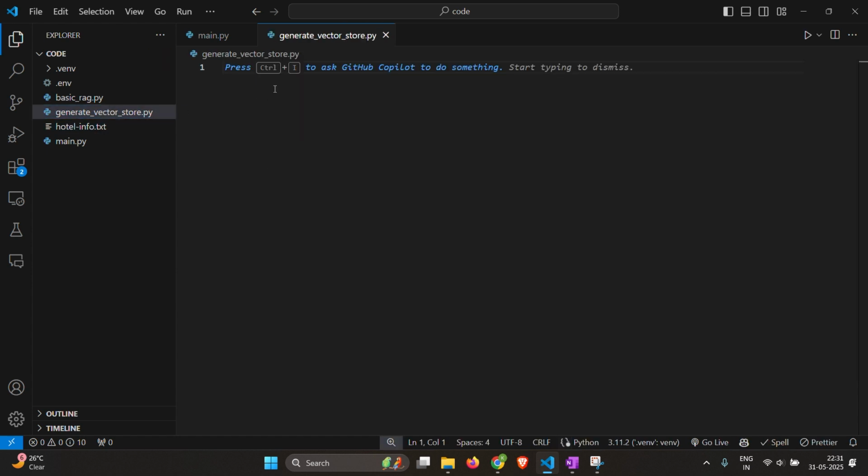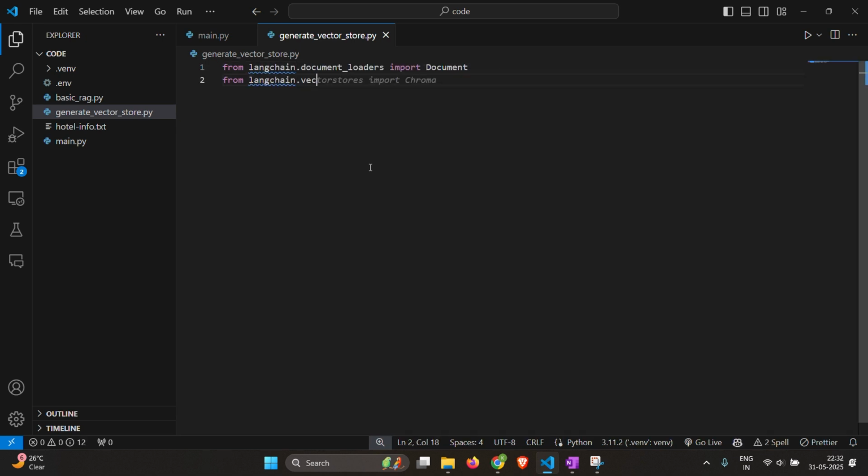Okay. So first we'll have to go ahead and generate the embeddings from the txt file. So to do that, we'll have to import. So we imported a document. We also imported the FAISS vector store and also the embeddings. So for the embeddings, we are going to use the Google Generative AI embedding since we are also using the Gemini model. Then let's go ahead and read the file.